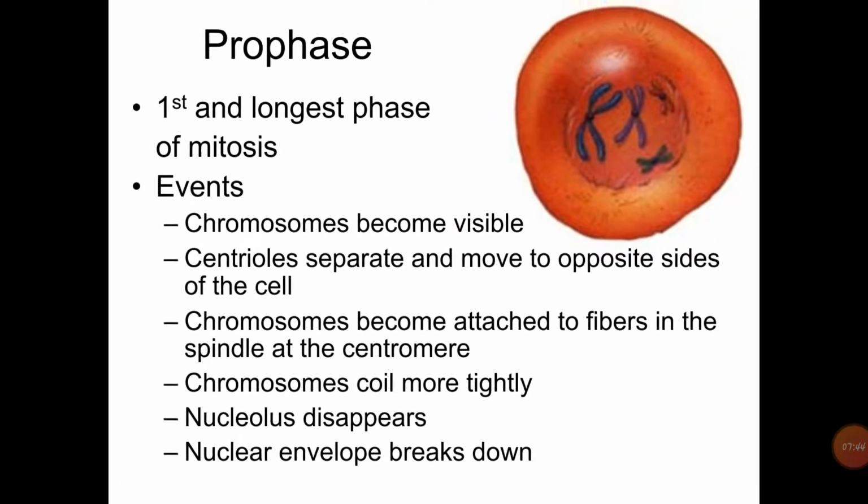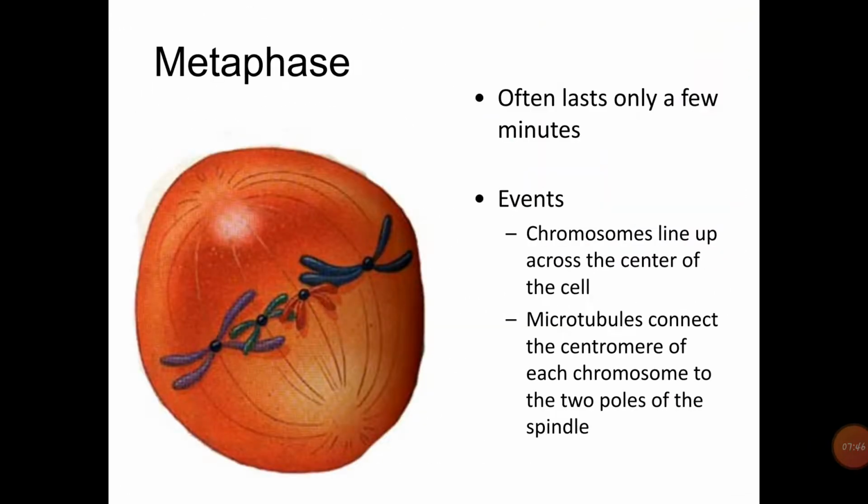Next phase is metaphase. Metaphase literally means midway phase. In this phase, the formation of the spindle is complete. The chromosomes get still shorter and thicker and arrange themselves on the equatorial plane of the spindle. The process of drawing the chromosomes onto the equator of the spindle is known as congregation.